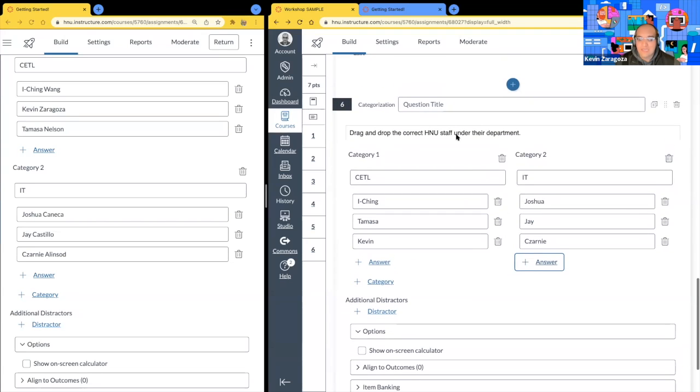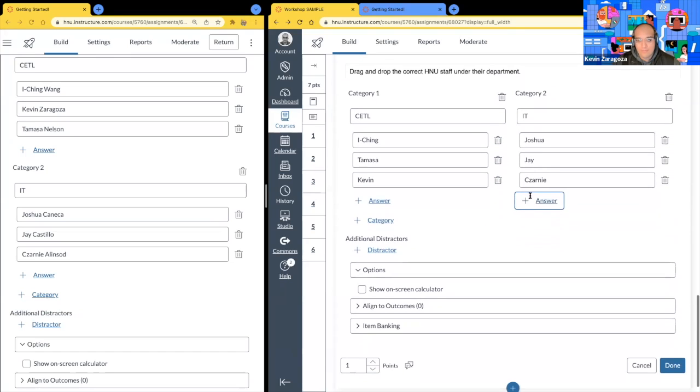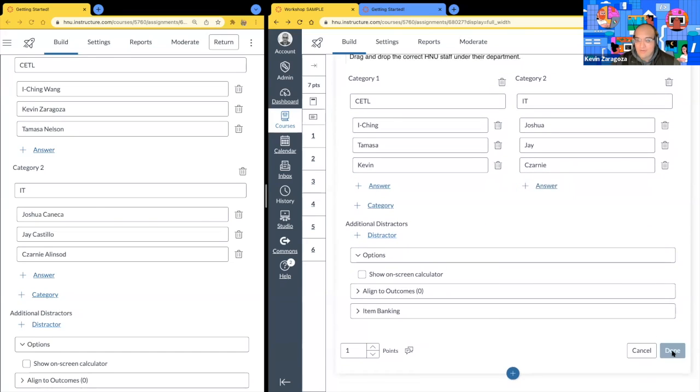Questions on categorization. Maybe it might be hard to, if you've never seen it before, that's why we did the walkthrough earlier. It may be hard to sort of visualize this, but once it's done, it looks pretty cool. Just drag and drop, drag and drop.